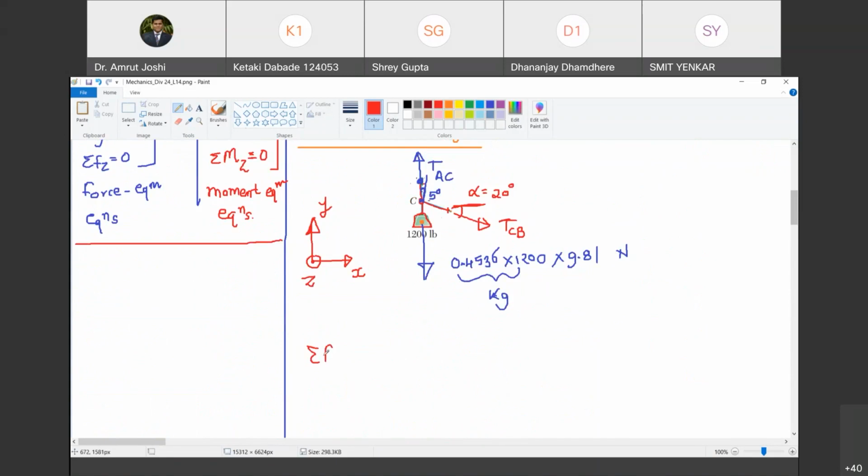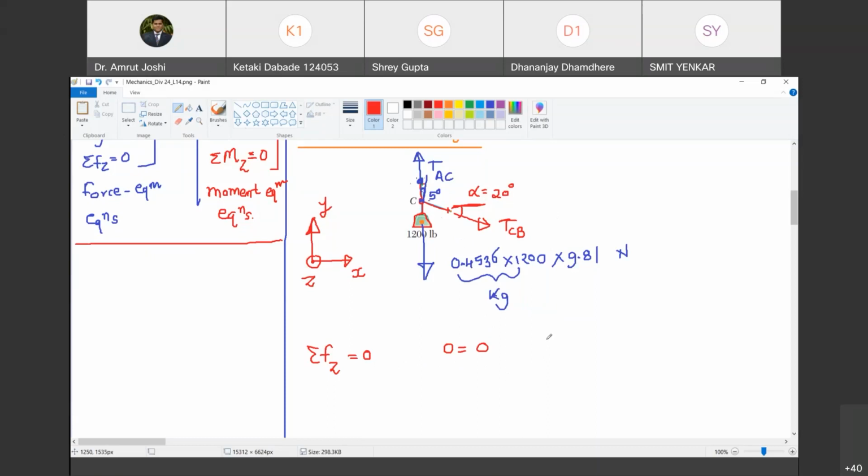So let us apply this equation. Summation of all forces acting on a body in z direction equal to 0. Are you with me? Yes, sir. Now, tell me, what are the forces that are acting in z direction on this body? Nothing, because lines of action of all the forces are in the xy plane. Do you agree with me? Yes, sir. So therefore, this equation is going to give me what? 0 equal to 0. Happy? Yes, sir. Does it involve any of the unknowns, TAC or TCB? No. Do you agree with me?